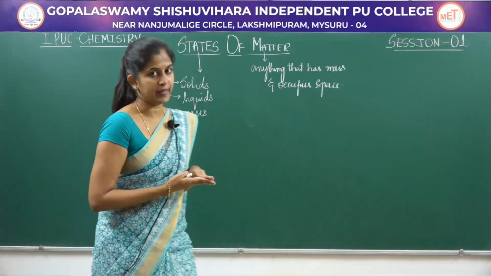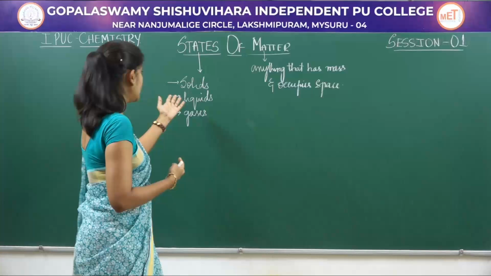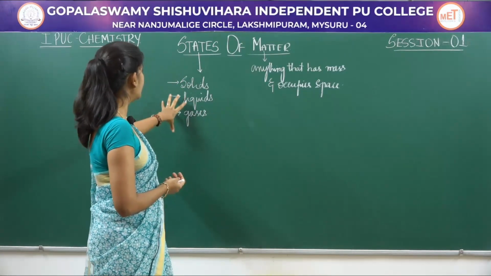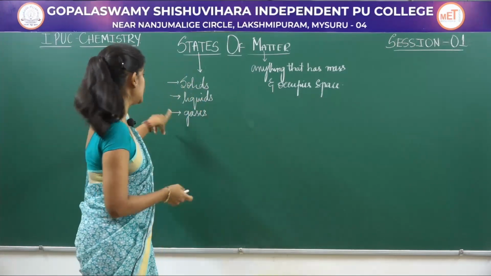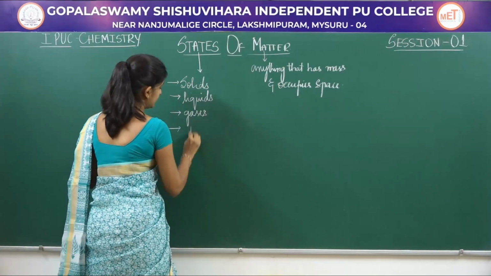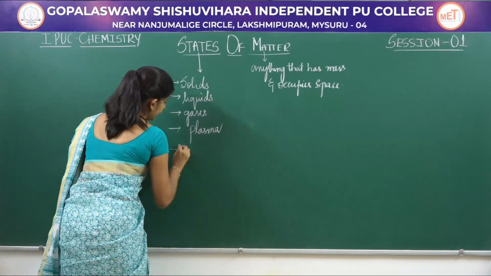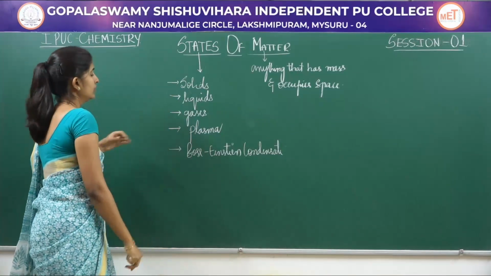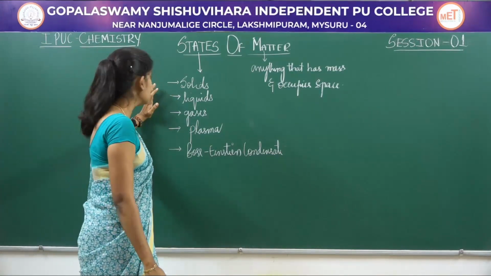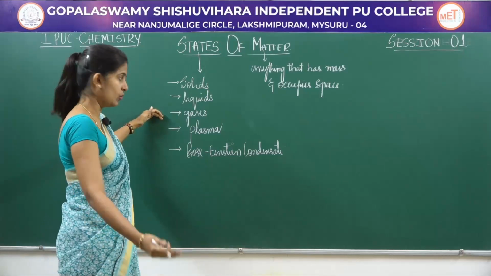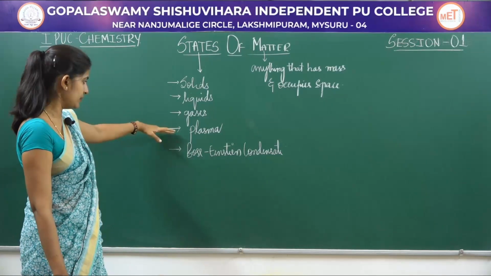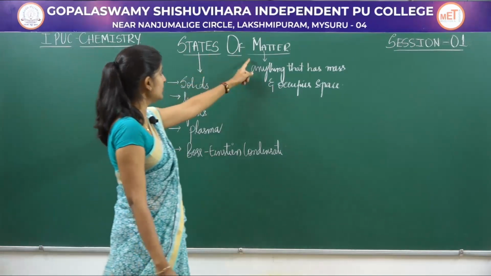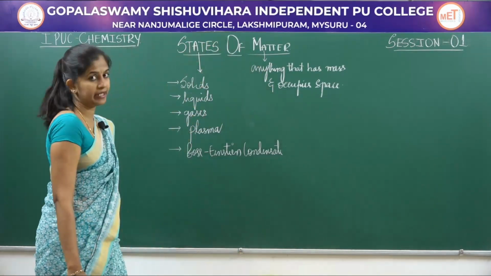Apart from these three states of matter, there are two other states of matter. The three basic states exist in your world. Along with this, the fourth state of matter is plasma and the fifth state of matter is Bose-Einstein condensate. So there are a total of 5 states of matter. Solids, liquids, gases you have studied in your lower classes. So this is about what we mean by matter and the states of matter.